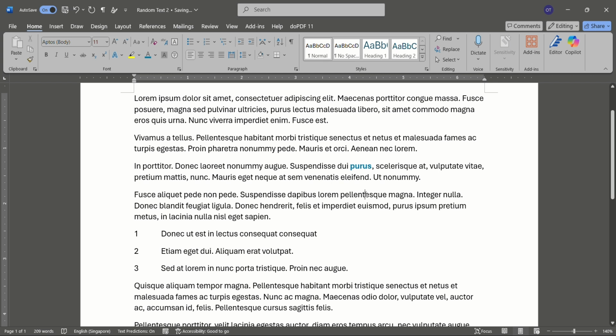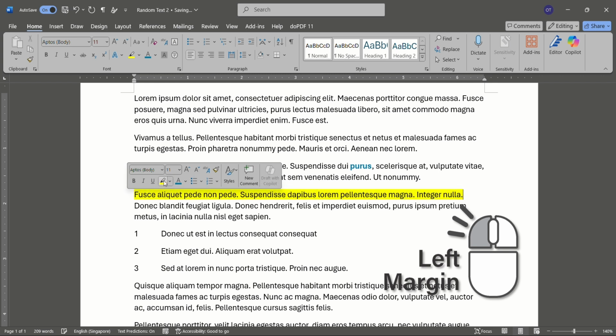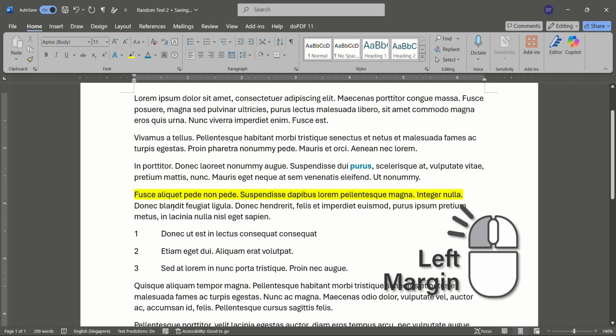When you want to select a single line of the text, simply click once in the left margin of that line to select it. These shortcuts help you work more efficiently when editing documents.